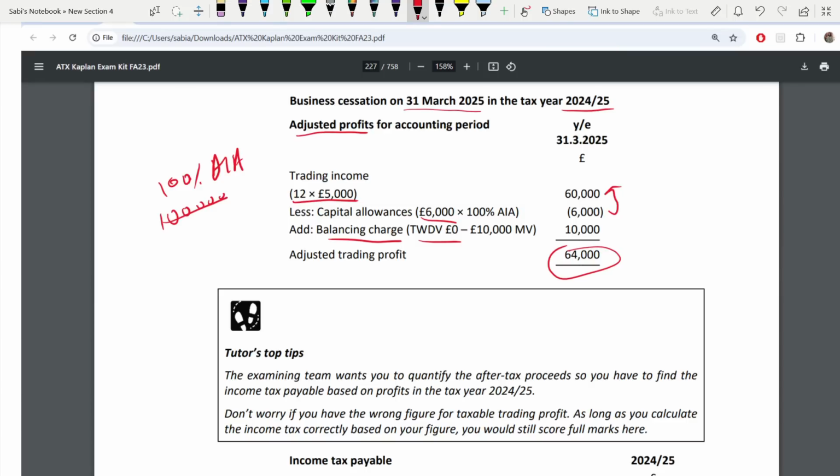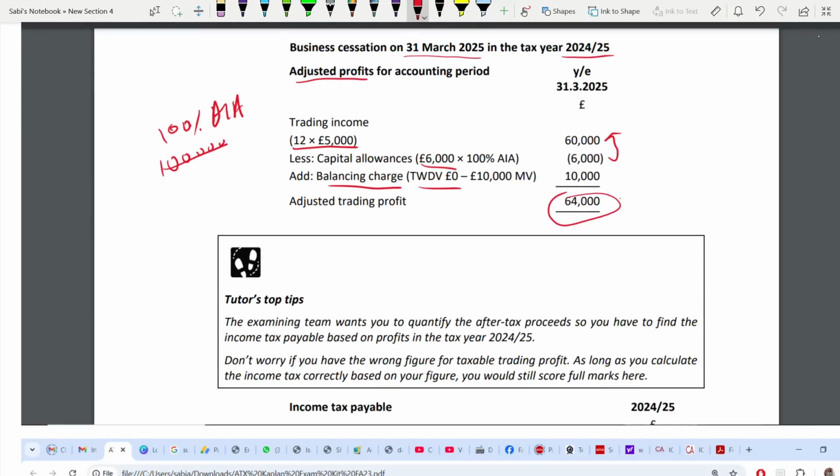And on this 64,000, you need the 64,000 correct, because on this we have to pay income tax. So only two adjustments. One is balancing charge. We often forget this. Students often forget this. They only deduct capital allowance. Okay. So now remember, if your figure goes wrong in trading profit, taxable trading profit goes wrong. Let's say you are writing 62,000 instead of 64,000. You are carrying this forward, and on this you are again calculating income tax. Again it's wrong. Don't worry.